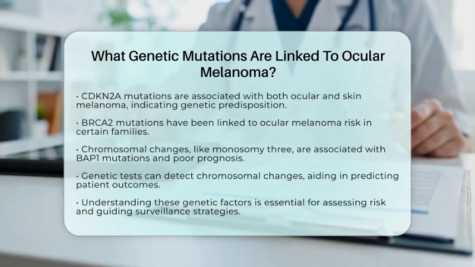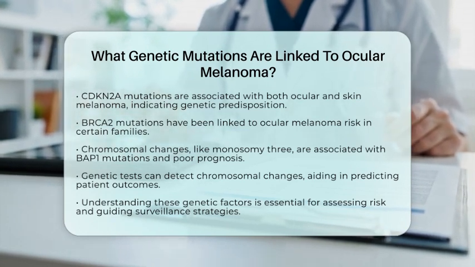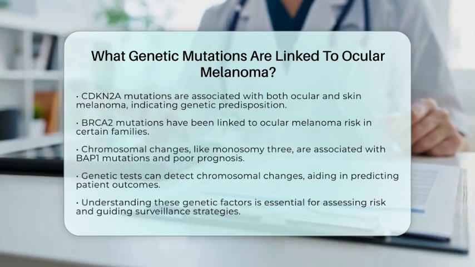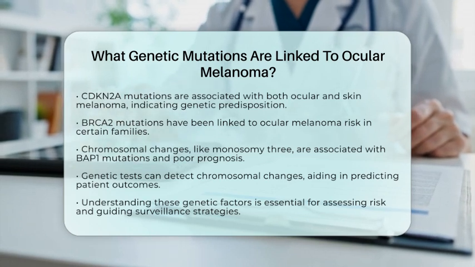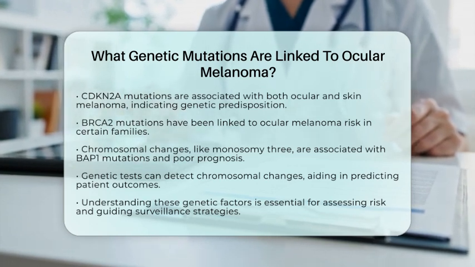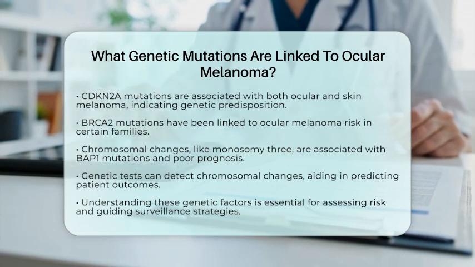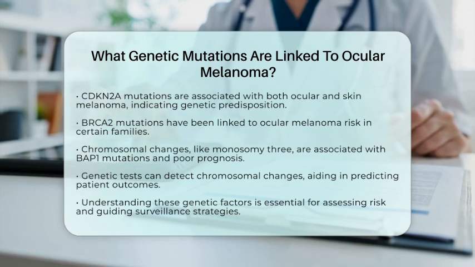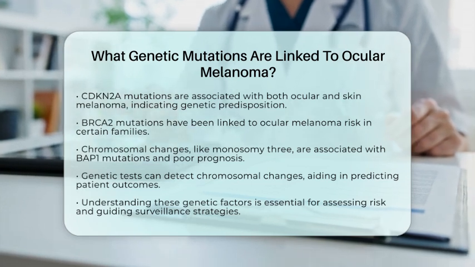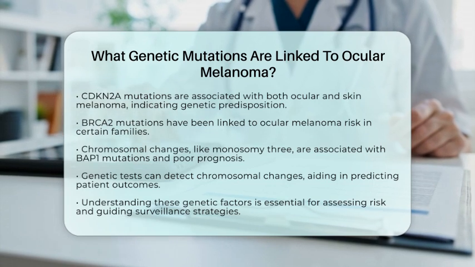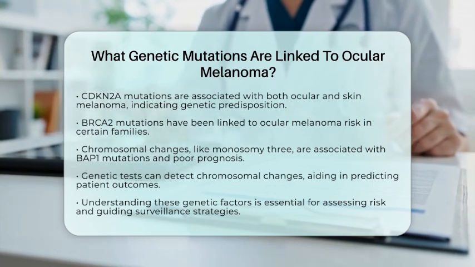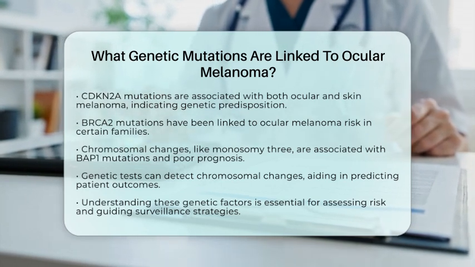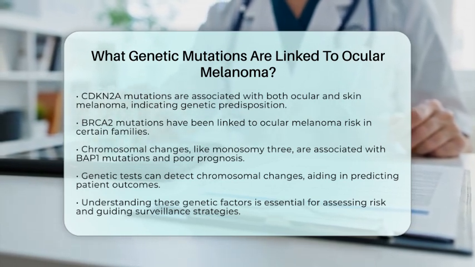In summary, ocular melanoma is influenced by a complex interplay of genetic mutations. The most critical acquired mutations occur in the GNAQ, GNA11, and BAP1 genes, with BAP1 mutations linked to worse outcomes. Inherited mutations, particularly in BAP1 and other cancer predisposition genes like CDKN2A and BRCA2, can increase risk in families. Understanding these genetic factors is essential for assessing risk, prognosis, and guiding surveillance strategies for those at risk of ocular melanoma.